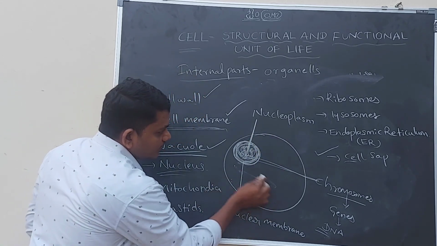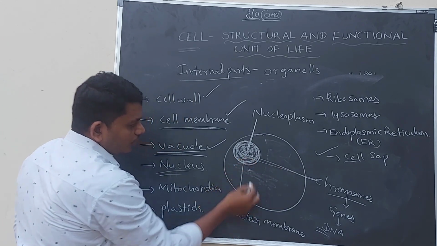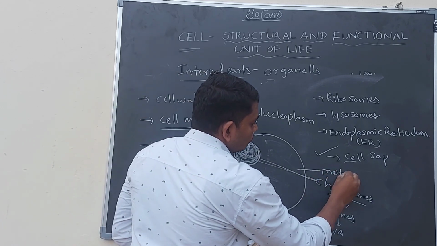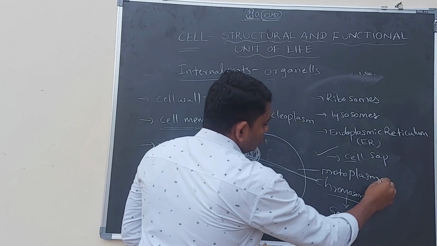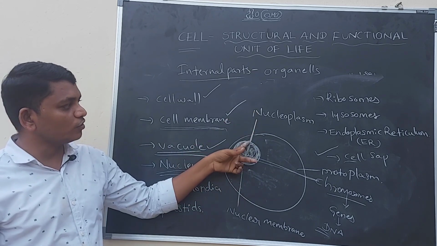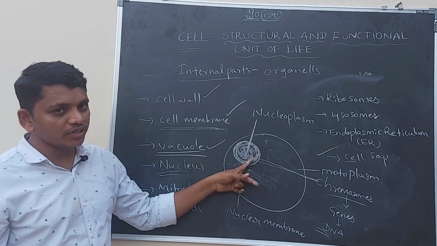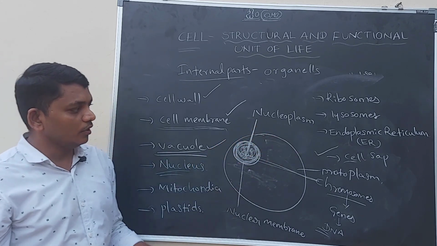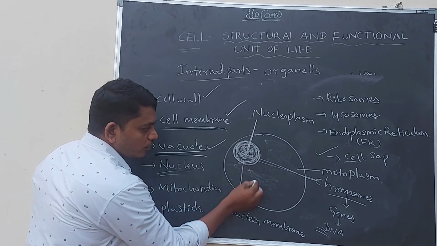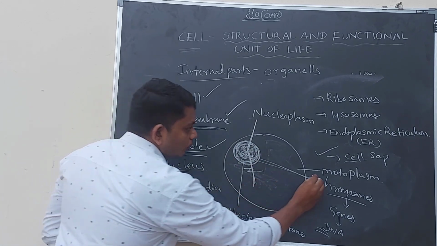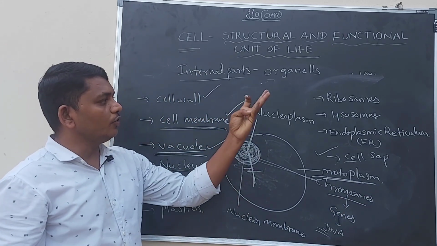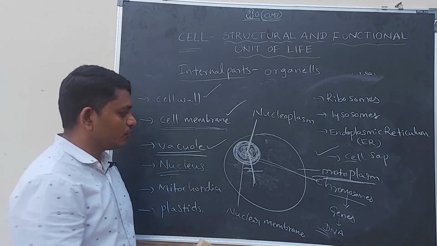Here the cell sap and nucleoplasm together are called protoplasm. You know, the liquid portion of the cell is called cell sap. The liquid portion in the nucleus is called nucleoplasm. Together, the cell sap and nucleoplasm are called protoplasm. This is a very important bit in this lesson. Protoplasm is nothing but nucleoplasm plus cell sap.